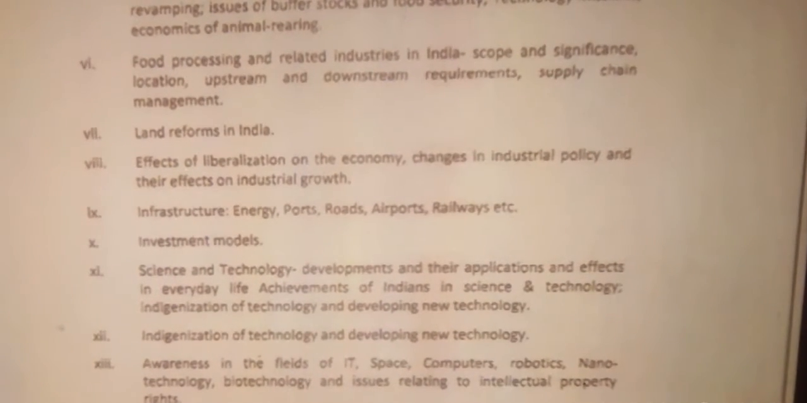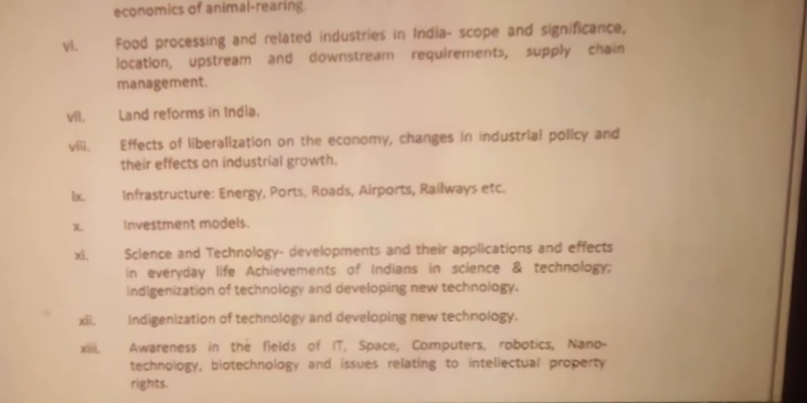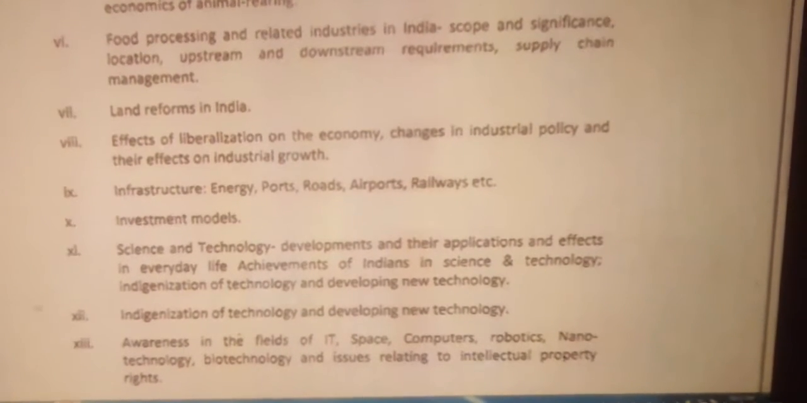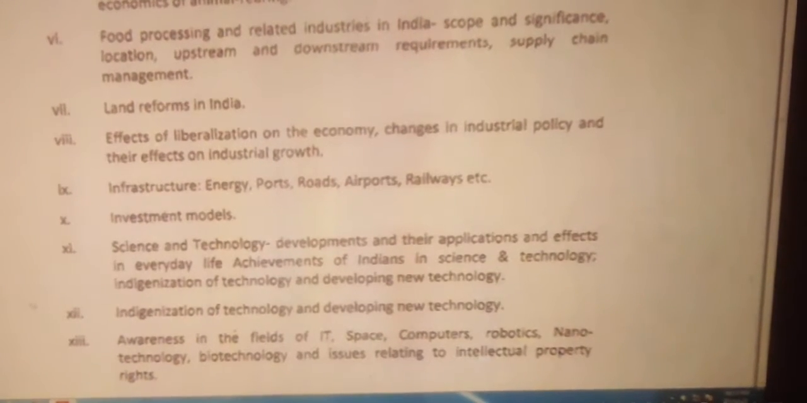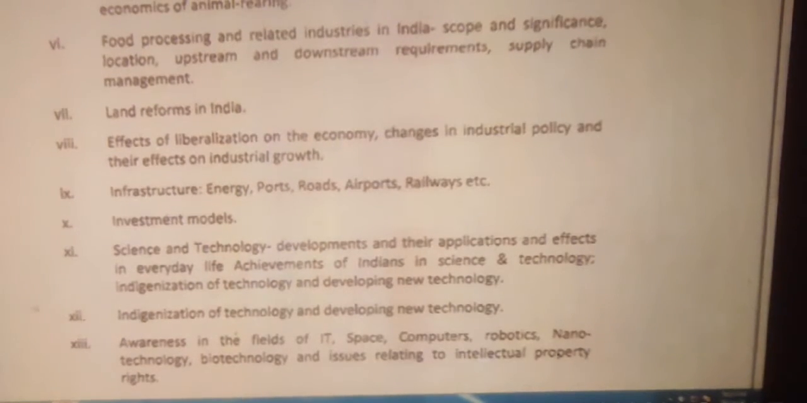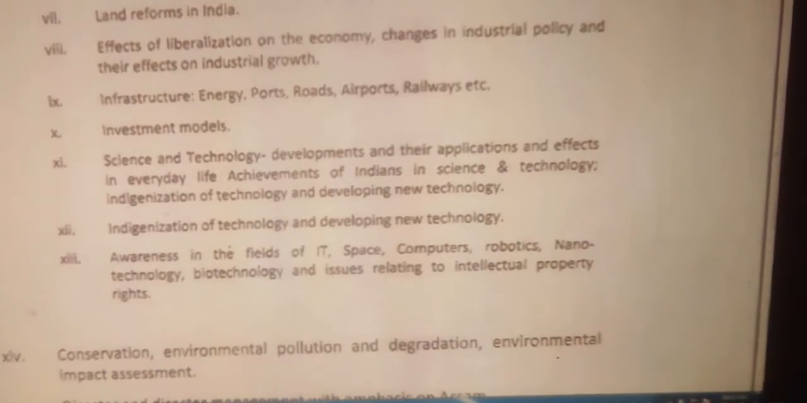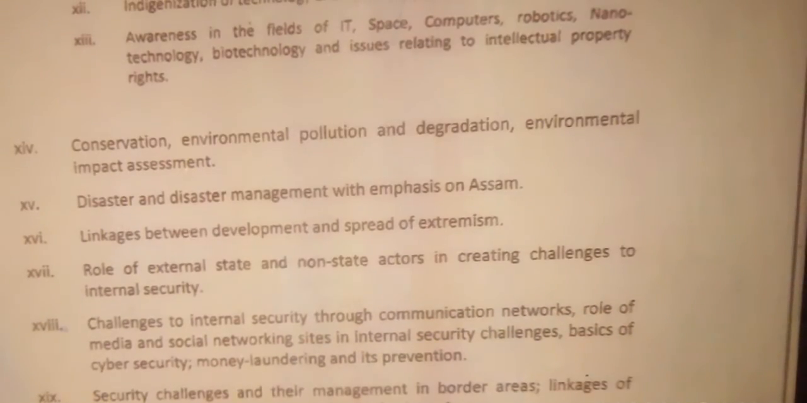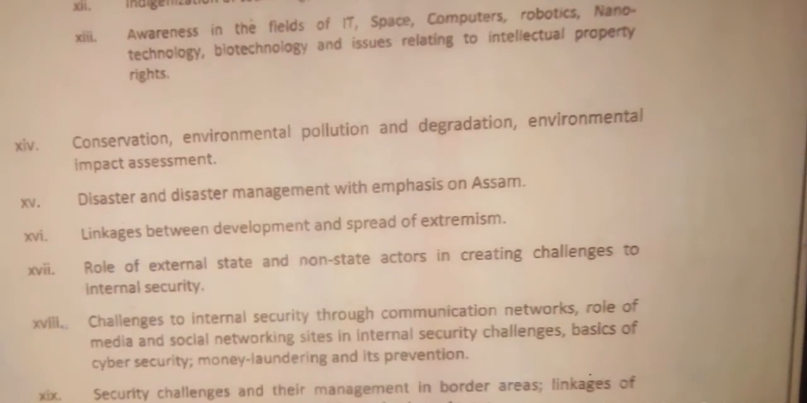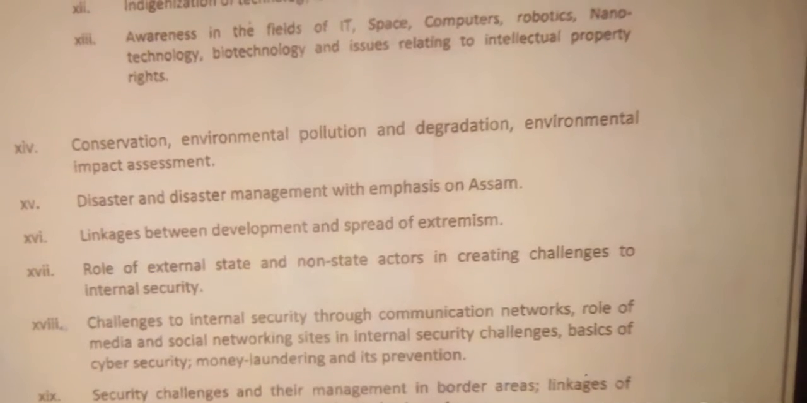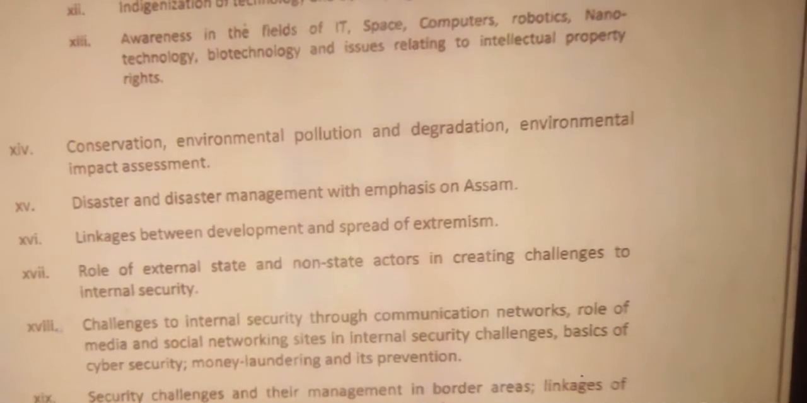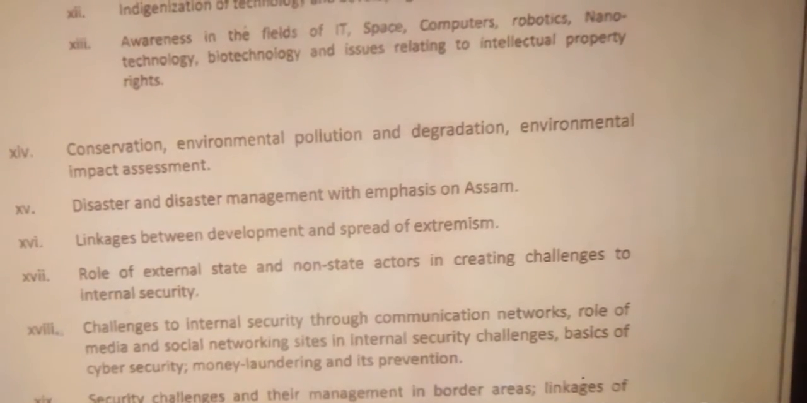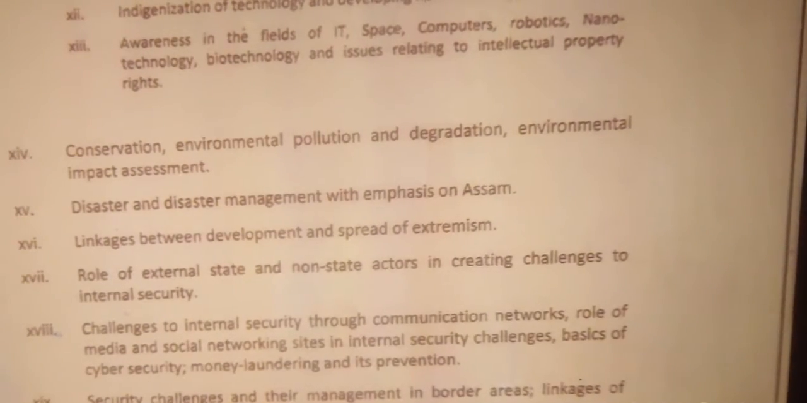And the next one, awareness in the fields of IT, space, computers, robotics, nanotechnology, biotechnology, and issues relating to intellectual property rights. Next one, environmental pollution and degradation, environmental impact assessments, disaster and disaster management with emphasis on Assam, linkages between development and spread of extremism.